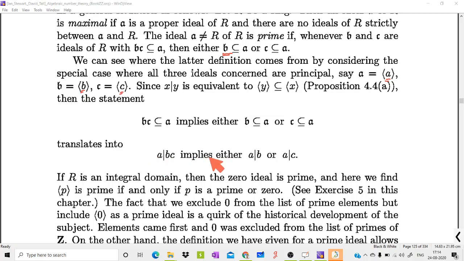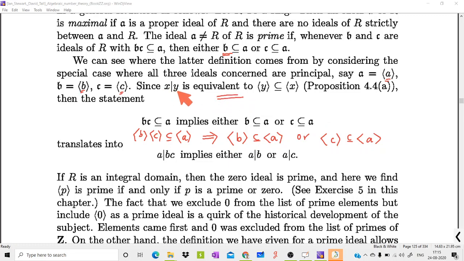So when you translate this to this definition, this implication, this statement by replacing B by ideal generated by B and C by ideal generated by C and contained in what is this? A is ideal generated by A here implies this is B is contained in A or this is C contained in A. Okay, now use this equivalency.